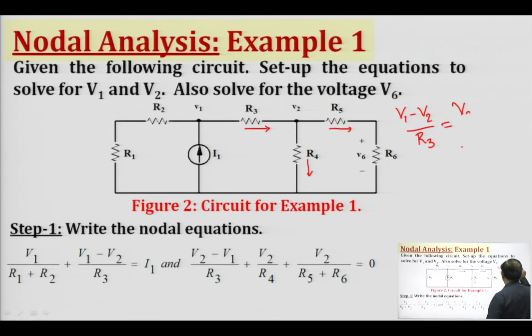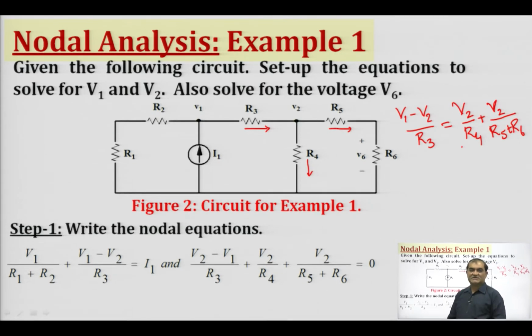4, that is V2 divided by R4, plus this resistance, which is again a series combination. So, we can write it as V2 upon R5 plus R6. So, we have this equation: (V1 minus V2) upon R3 equals V2 by R4 plus V2 upon (R5 plus R6). So, this is our equation that we obtain. Okay. So, now from these two equations we can find out the value of V1 and we can find out the value of V2.